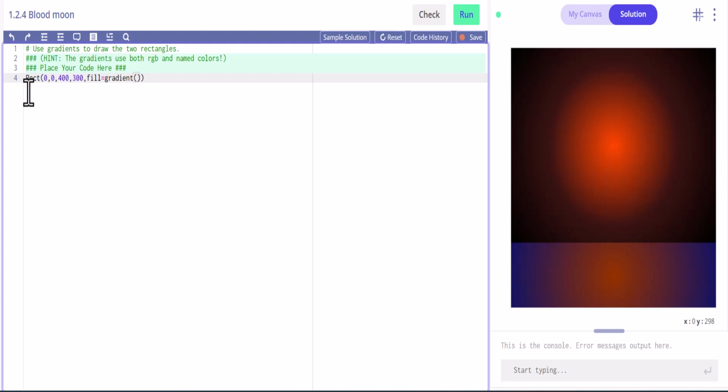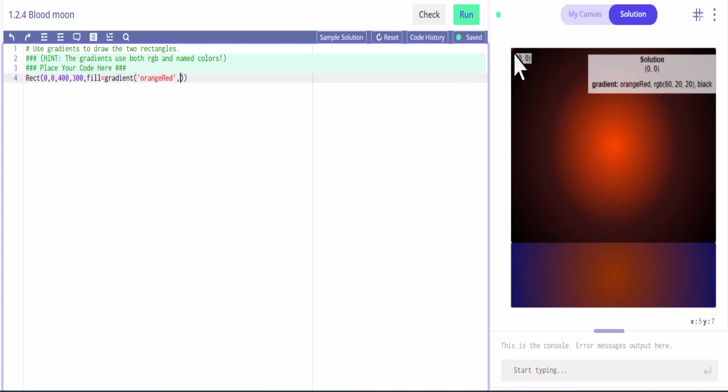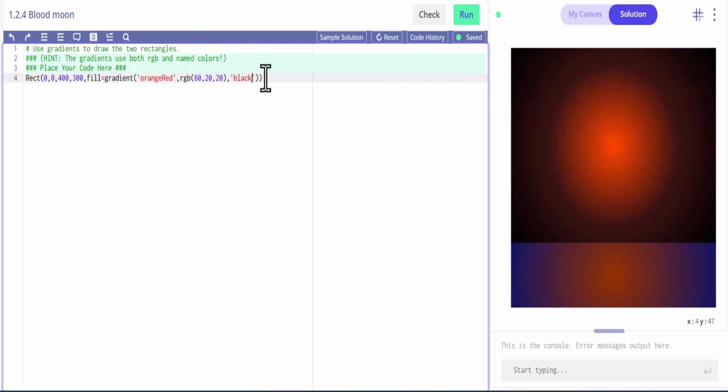The first one was orange-red. And then what we need to do to use the RGB colors, let me put my cursor, okay. So it is RGB 60, 20, and 20. Make sure you put parentheses around those, and then we'll do another comma, and then this will be black. Let's run that just to see how that looks.